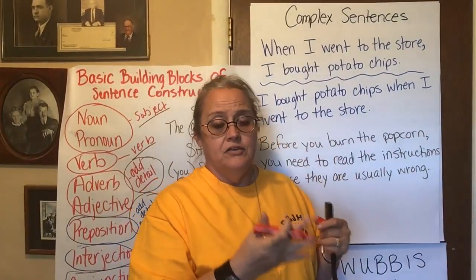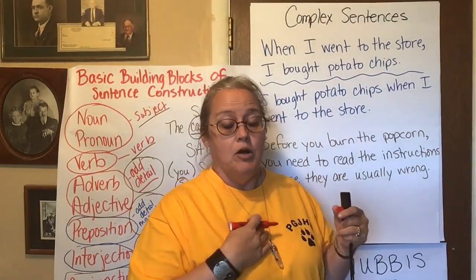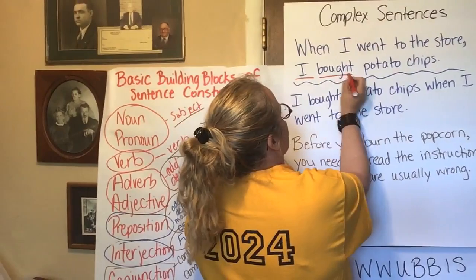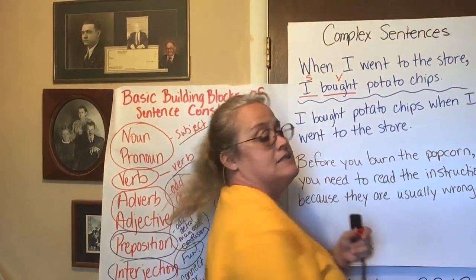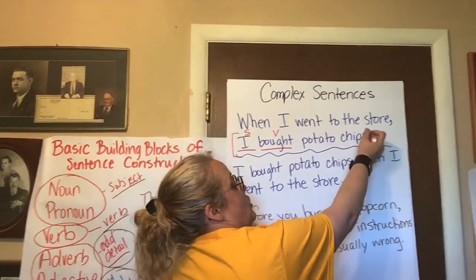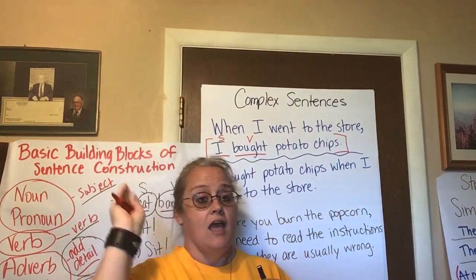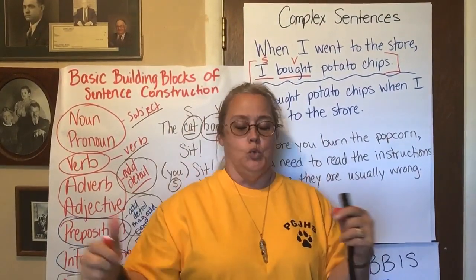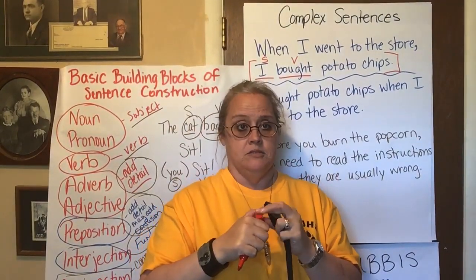The main idea of this whole sentence is that I bought potato chips, right? So I bought. There's my subject and my verb in my sentence. That's my independent clause. I can come up to you and say, hey, Cole, I bought potato chips. And you're like, cool. All right, she bought potato chips.